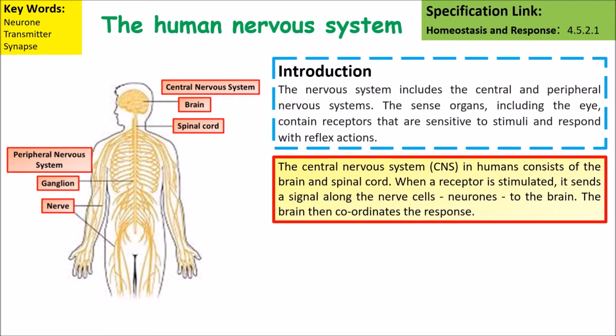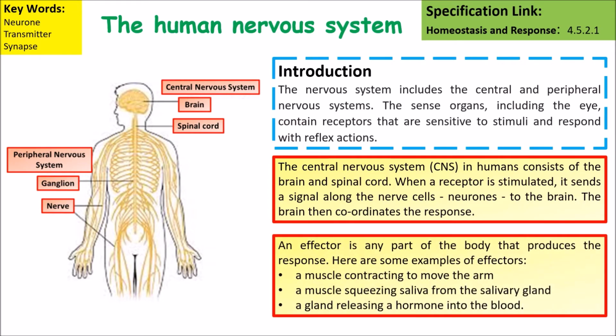The central nervous system in humans consists of the brain and the spinal cord. When a receptor is stimulated, it sends a message along nerves which eventually go up the spinal cord to the brain. An effector is the part of the body that produces the response, like a muscle squeezing to move an arm, a muscle squeezing a gland forcing the substance out of it, or a gland which might start releasing a hormone such as insulin into the blood.